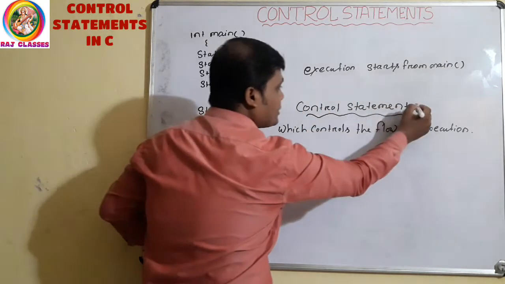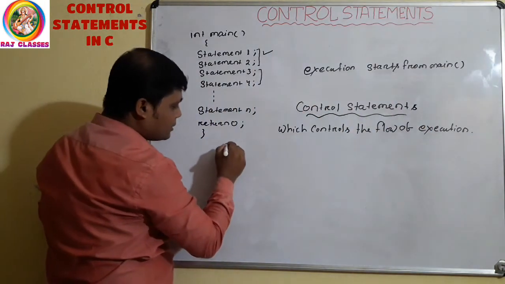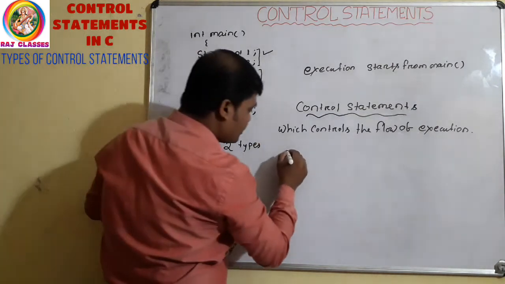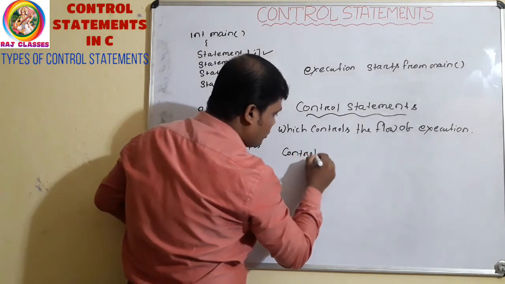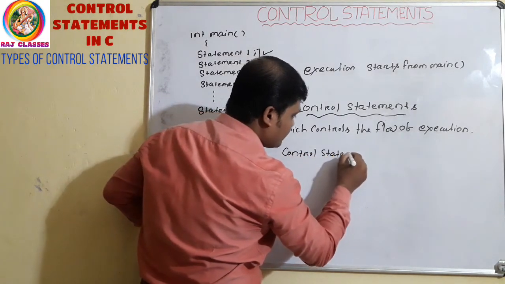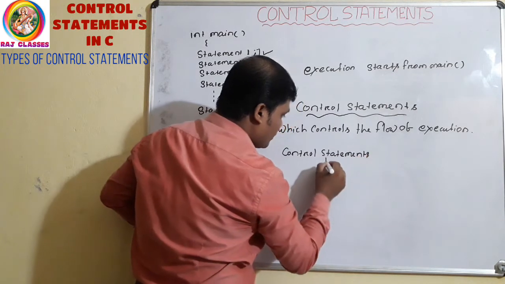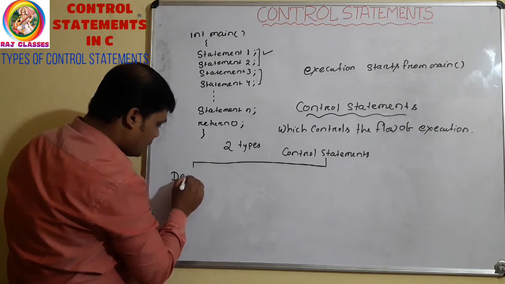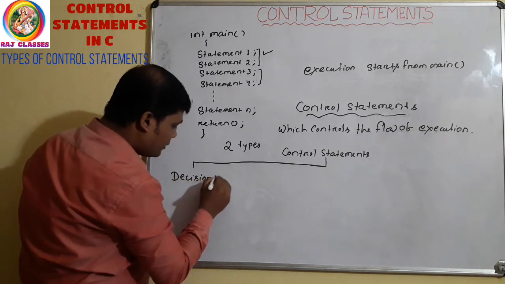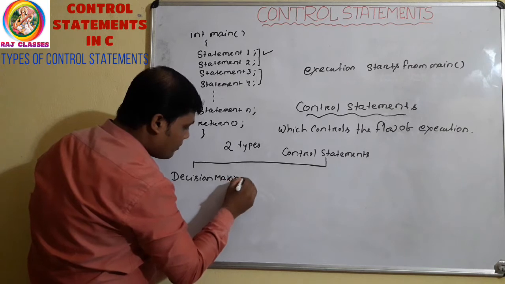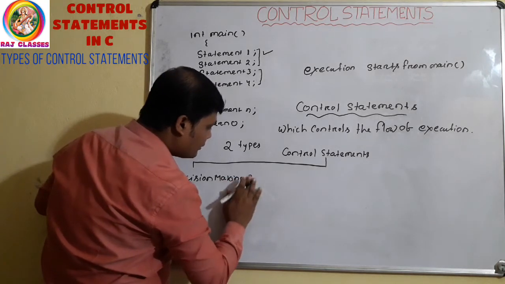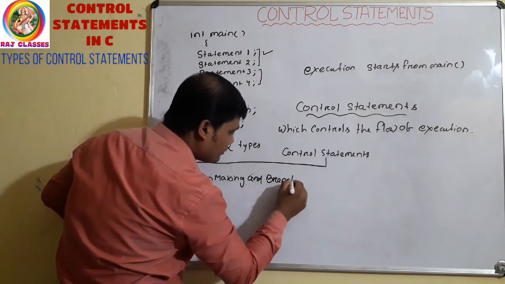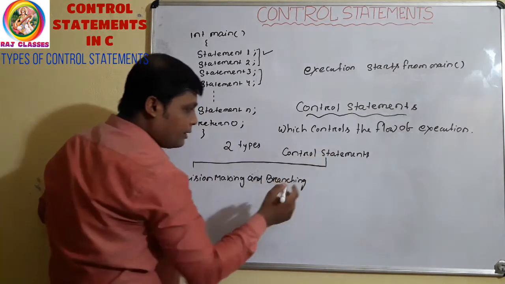The control statements are of two types. How many types? Two types. What are those? Just see. Control statements are of two types. One is decision making and branching control statement.